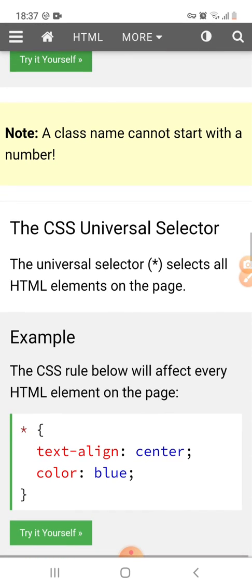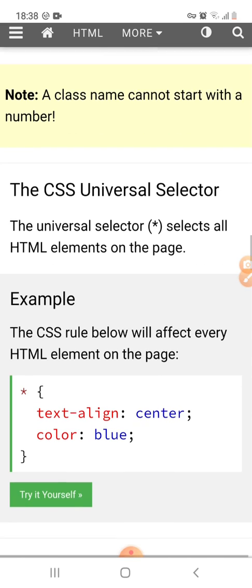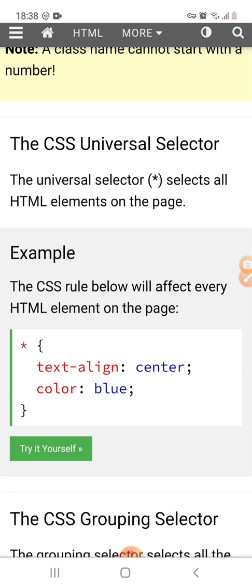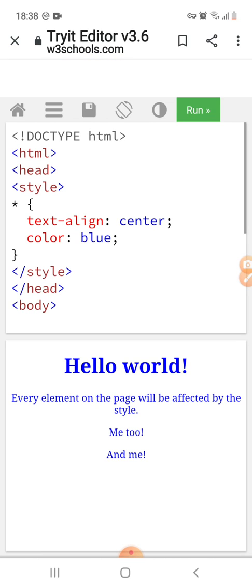Next is the CSS universal selector. The universal selector is denoted by the star, and it would select all the HTML elements on the page. It means on a single page, whatever the elements used, the universal selector selects all the HTML elements. So it means all the text is center aligned and the color will be blue. Here it is.